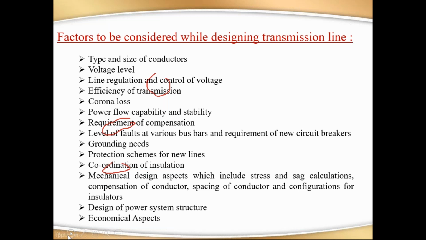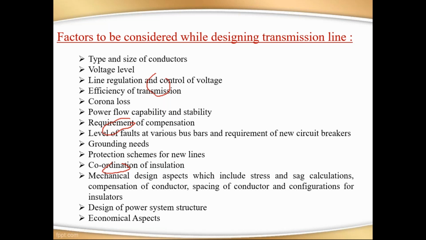Now, if you want to design the transmission line, what are the factors that should be considered? Suppose if you want to buy a bike, what elements are you considering? First of all, you have the factors considered by you. One is cost. The next one is the mileage of the bike, like that. So you are considering different parameters, and that consideration is nothing but analysis. Analysis means, if you design this circuit, if you design the transmission line, whether it is capable or not. That is called analysis.